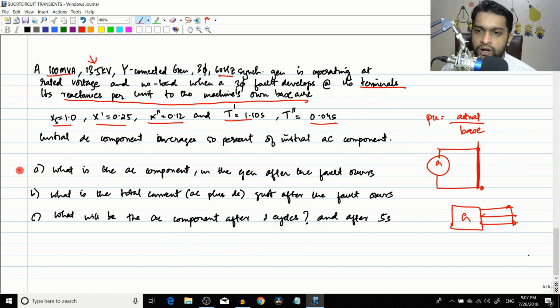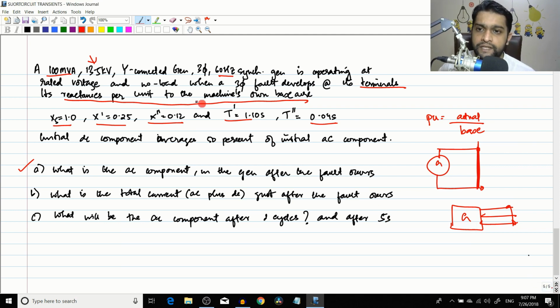So what are they asking? What is the AC component in the generator after the fault occurs? You have to find the value of the AC component just after the fault occurs. Basically they are asking you to find the subtransient current. Okay, so let us see how we can find it now.